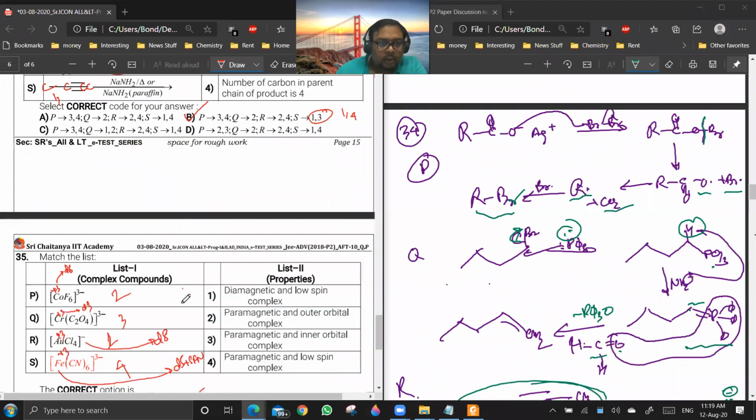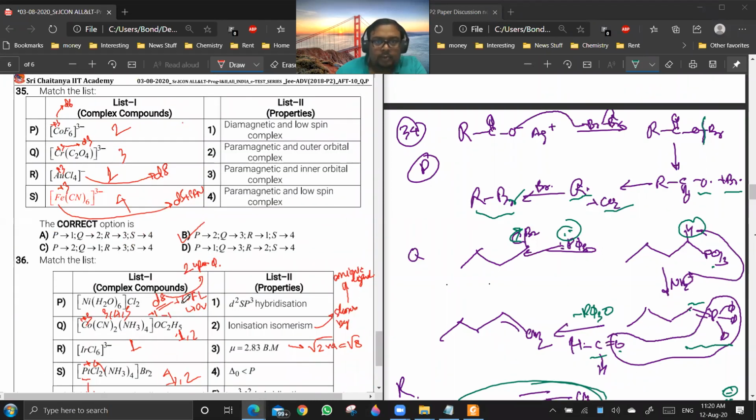Okay, after this, 35 and 36. Any doubts? In 35 they are just asking for the spin and the number of unpaired electrons. CoF6 3- has a d6 configuration because Co3+ is there, and with a weak field ligand unpaired electrons are present. So it is an outer orbital complex and it is paramagnetic.